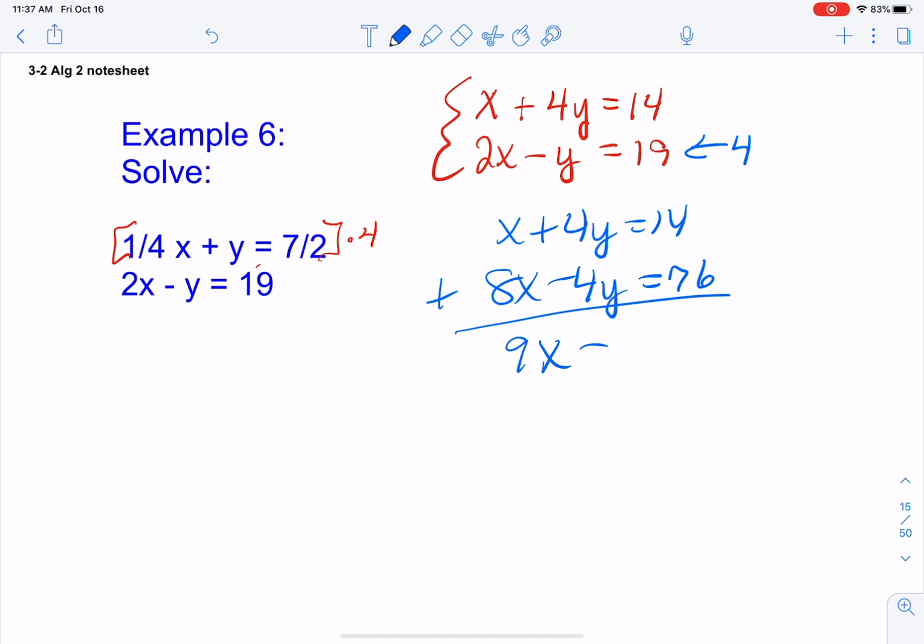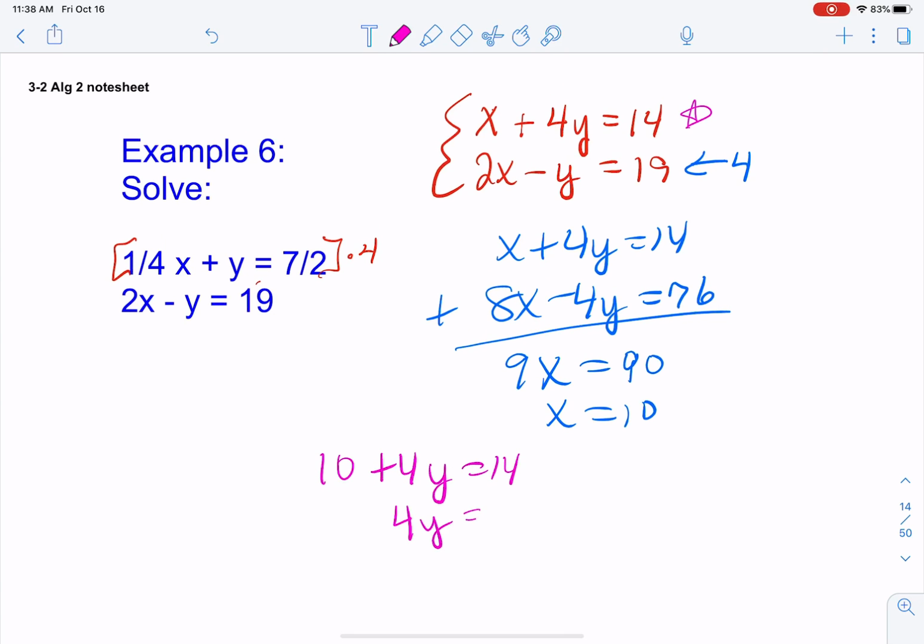We get 9x equals 90. Divide both sides by 9. X is equal to 10. Now we're not done until we find the y value. So I'm going to plug into this top equation. 10 plus 4y equals 14. Subtract 10 from both sides. Divide by 4. Write it as an ordered pair.